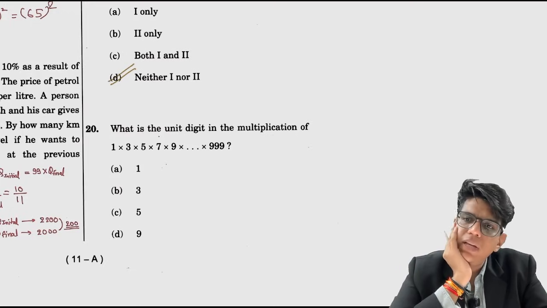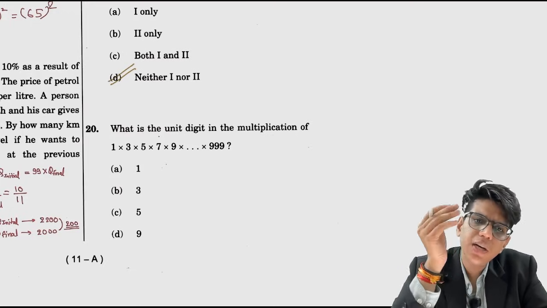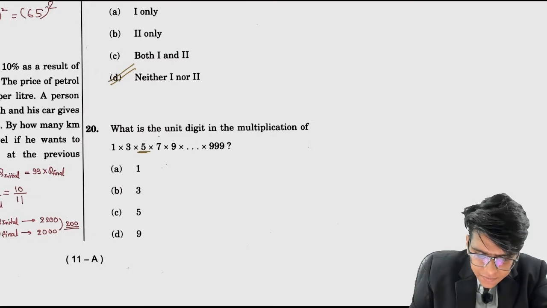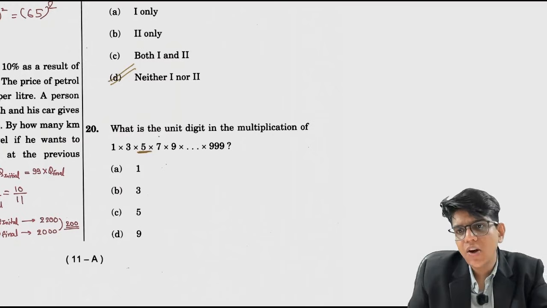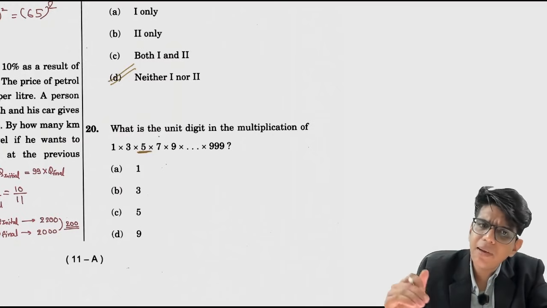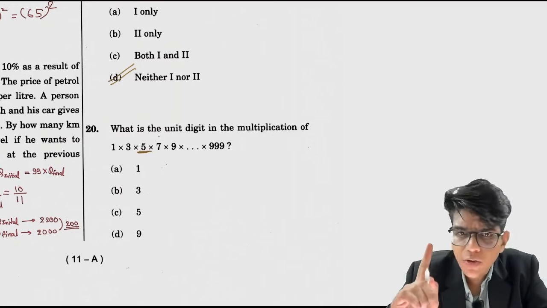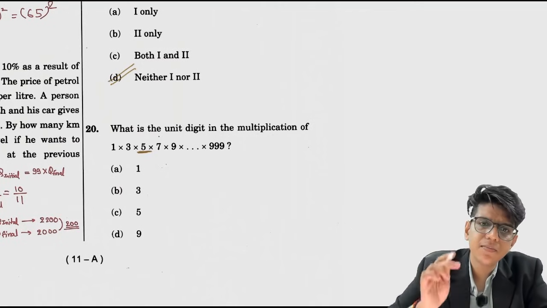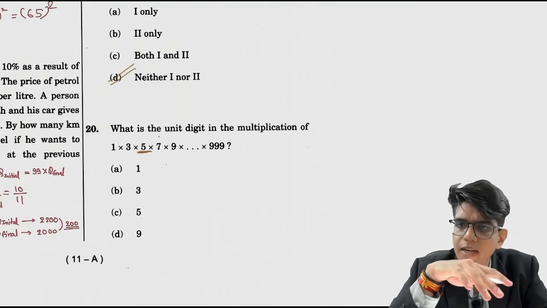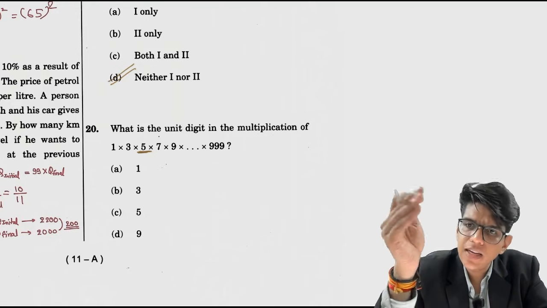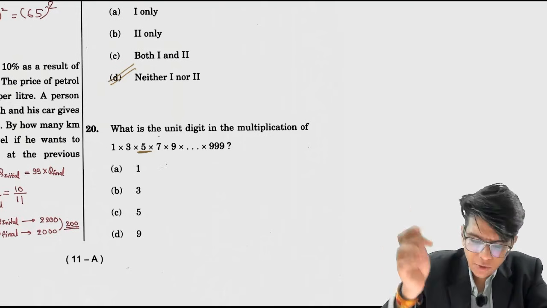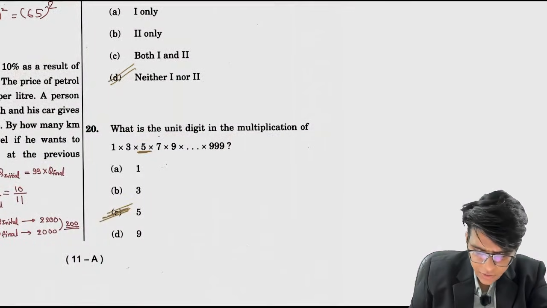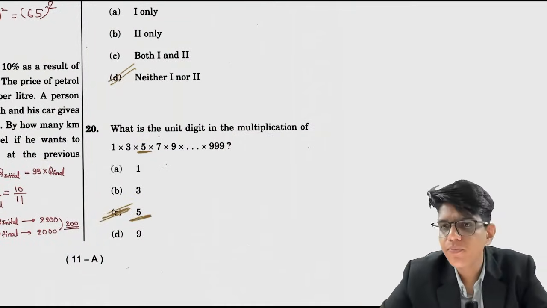Suppose what is 5 into 3? 15. What is 15 into 7? Do whatever you want, the unit digit has to be 5 always. There is one 5 here. Now if you keep on multiplying odd numbers, and there is one 5, you will always find the unit digit is 5. 15 into 7 gives 105, then you multiply it by 9 or 5, again the unit digit will be 5, then 5, 5, 5. So always the unit digit of this number has to be 5.